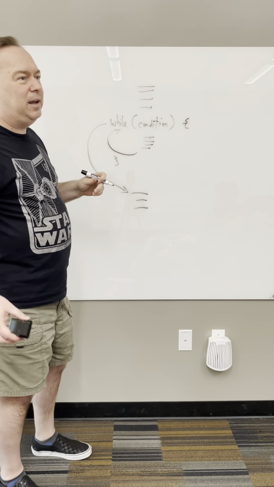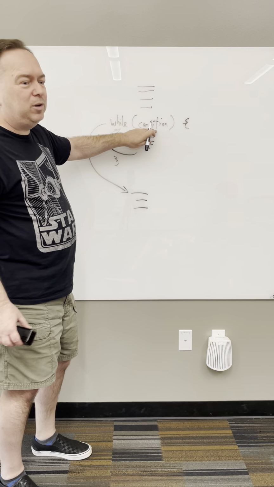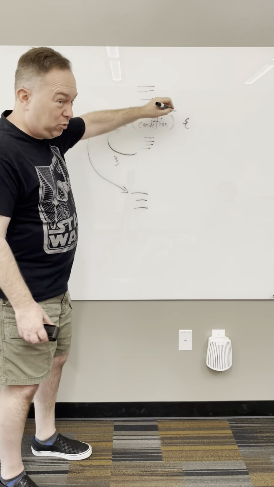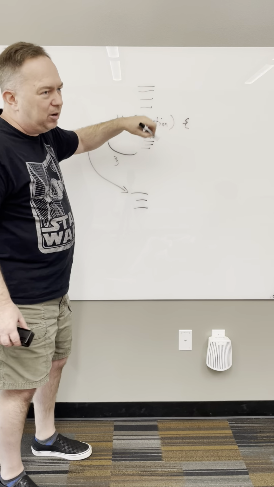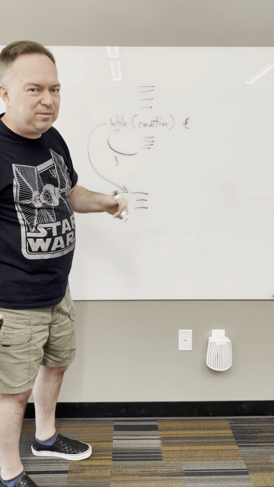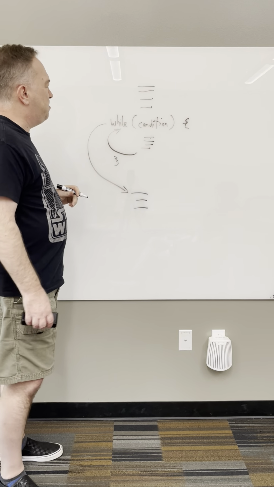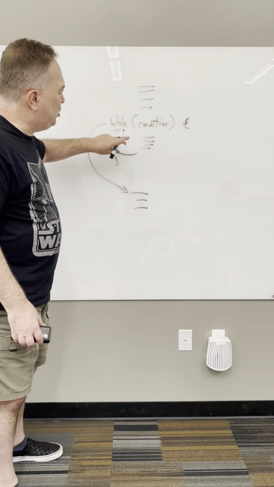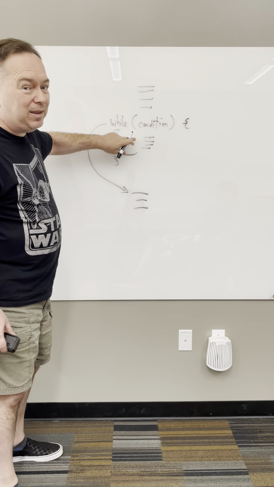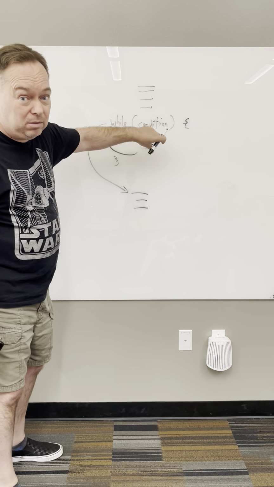Now this is why setting this to true, just like the word true, is dumb, because it'll come in here and it'll loop forever, because true is always true, right? So it's important when you think about a condition that you design something that changes that condition somewhere in this while block of code, right?